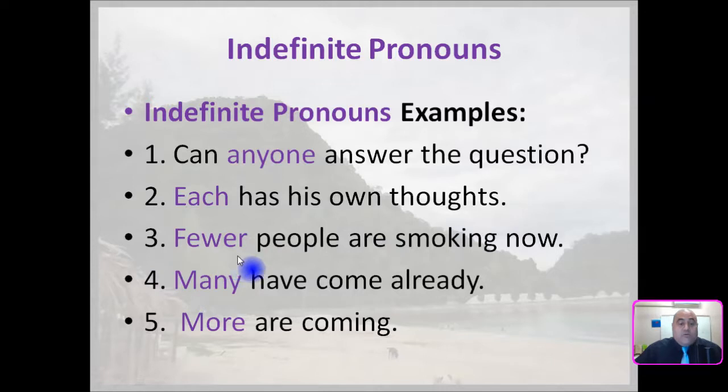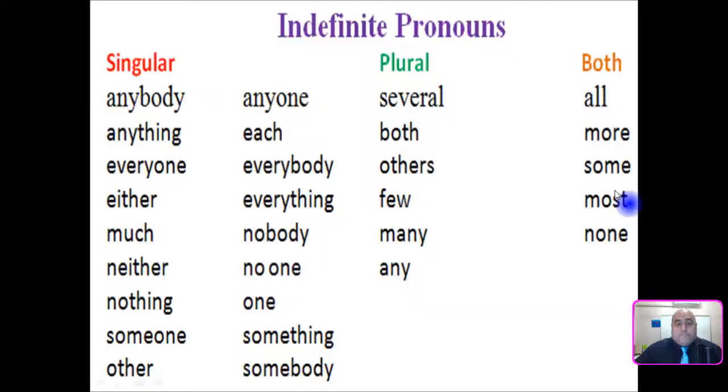Number 3, fewer people are smoking now. Number 4, many have come already. And number 5, more are coming. So these are examples of indefinite pronouns not describing any specific person, place, or thing.